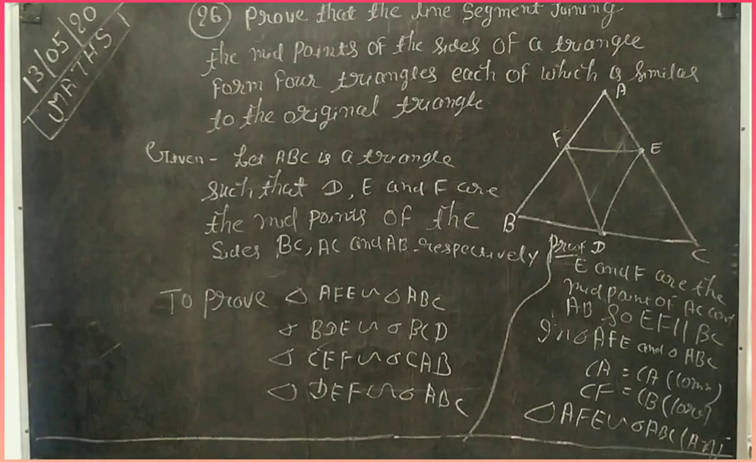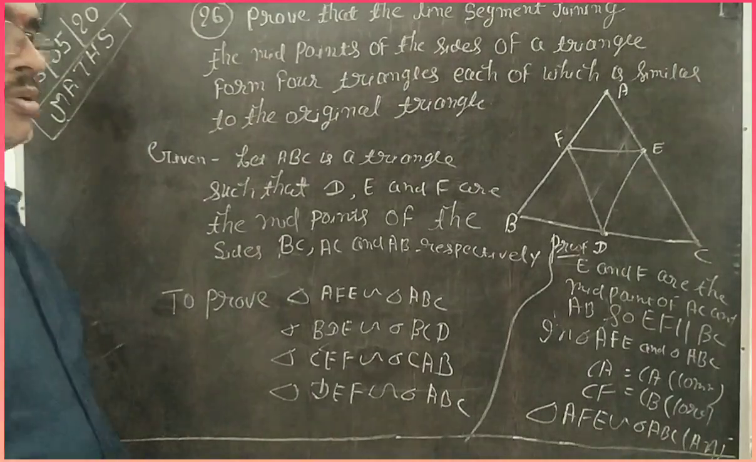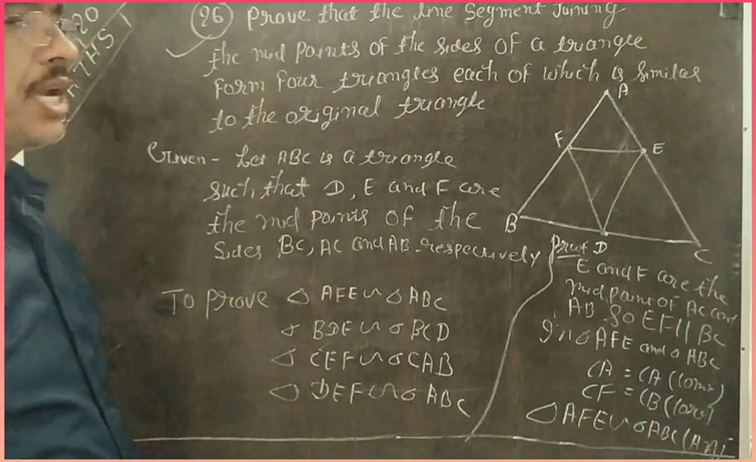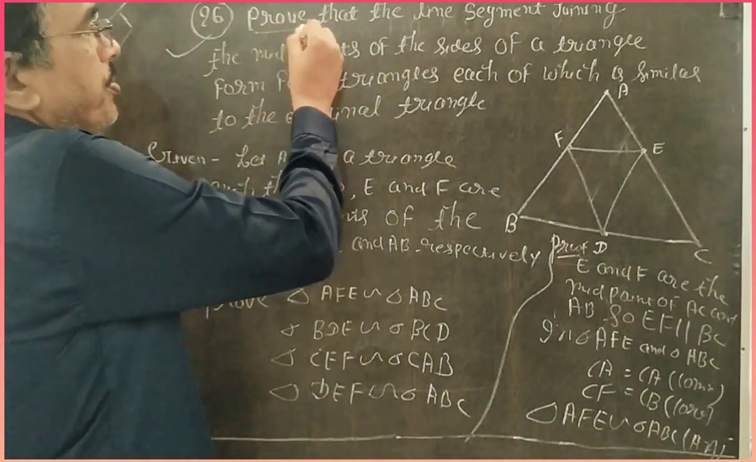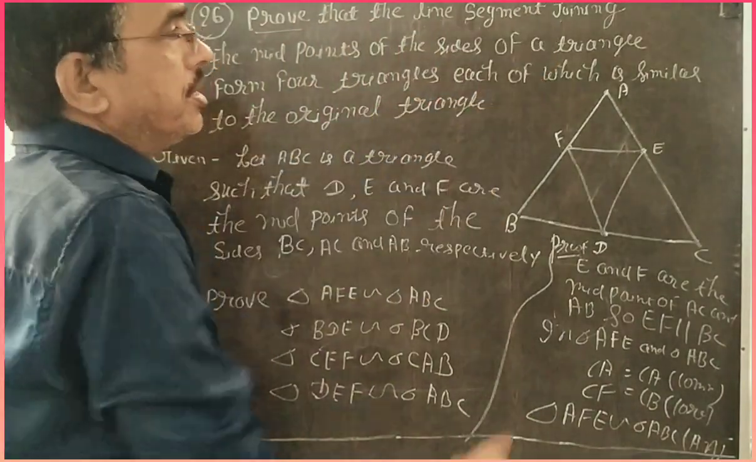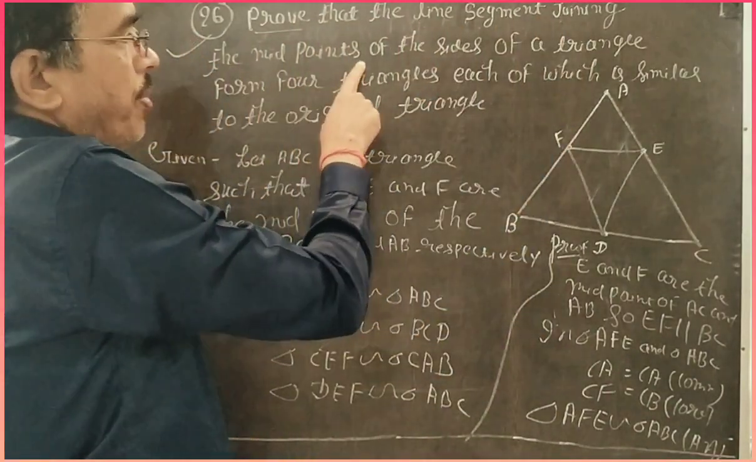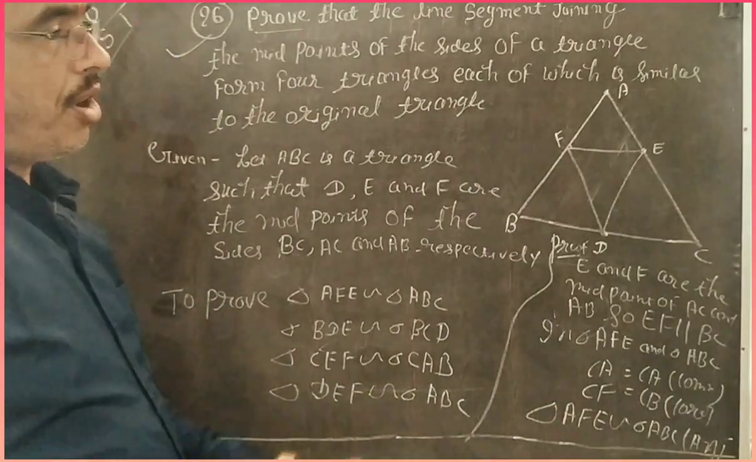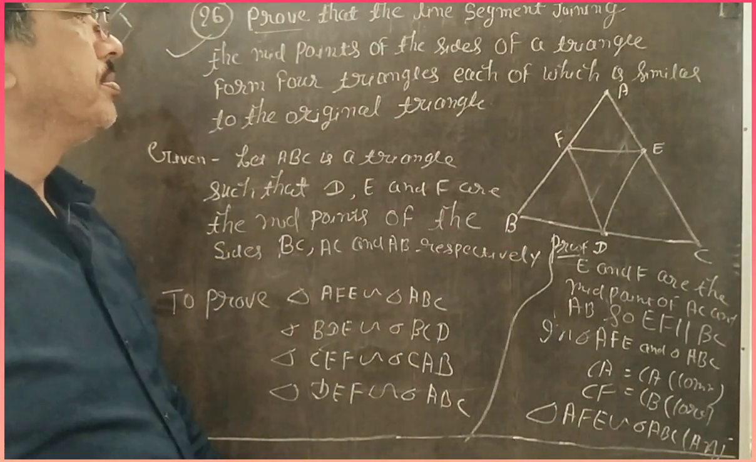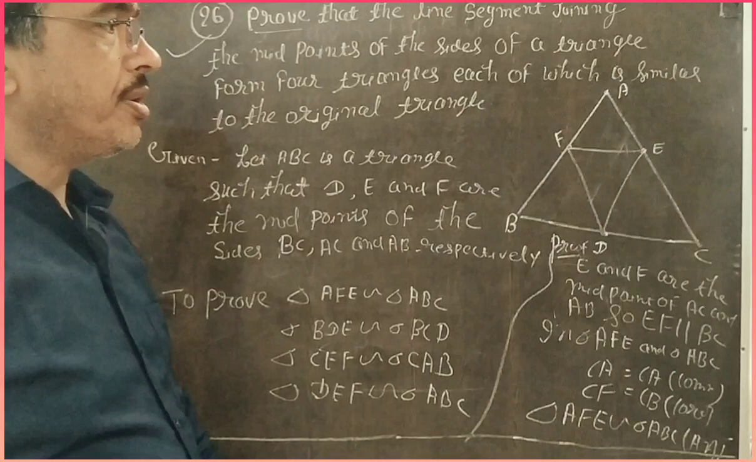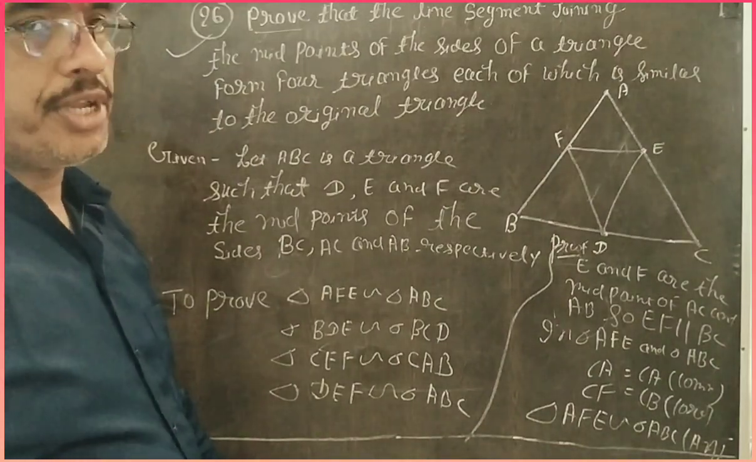Dear students, today I discuss the remaining part of the example of exercise 7b, and all questions are similar. So, dear students, now see here. Question number 26 of exercise 7b: prove that the line segments joining the midpoints of the sides of the triangle divide it into four triangles, each of which is similar to the original triangle.